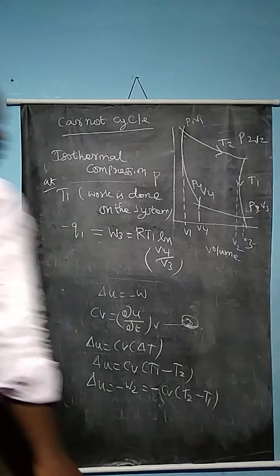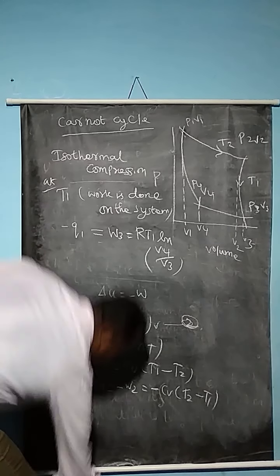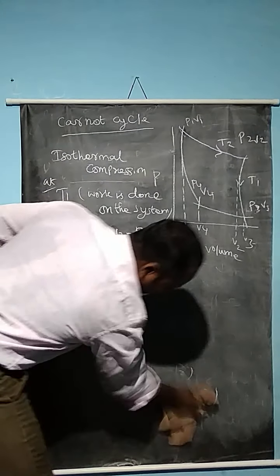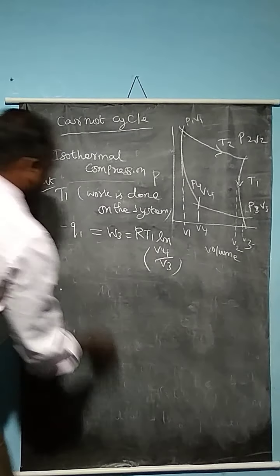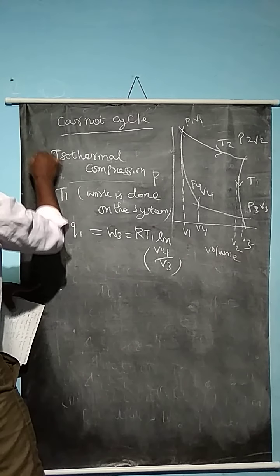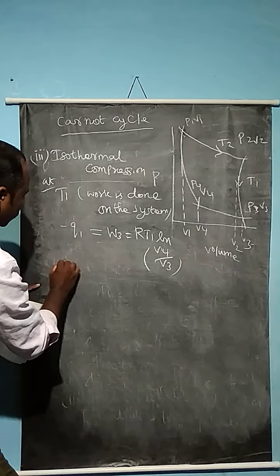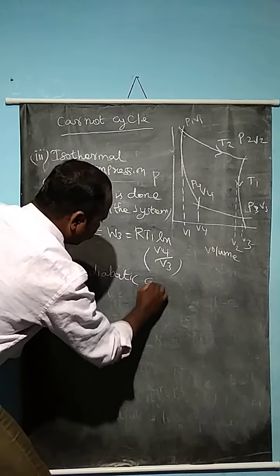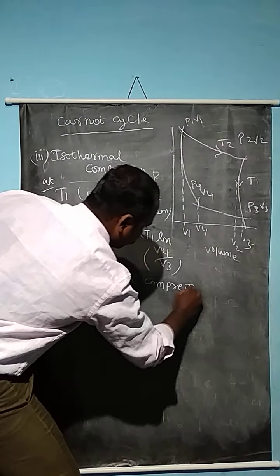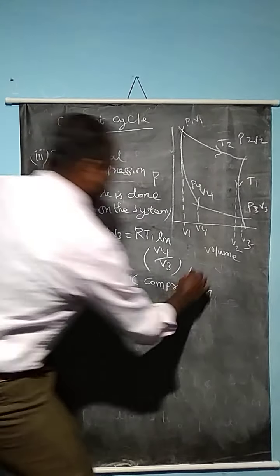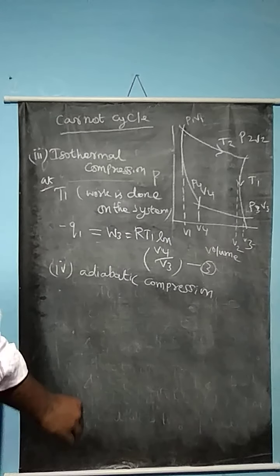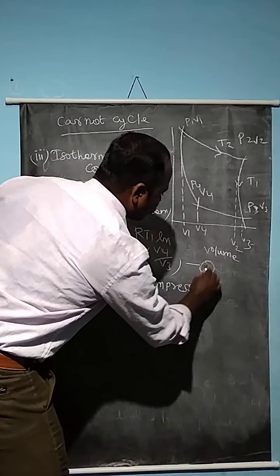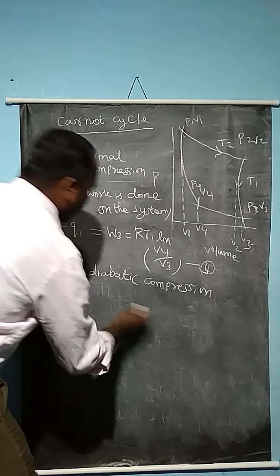Now one more concept is adiabatic compression. This is the fourth process, the third process being the isothermal compression.